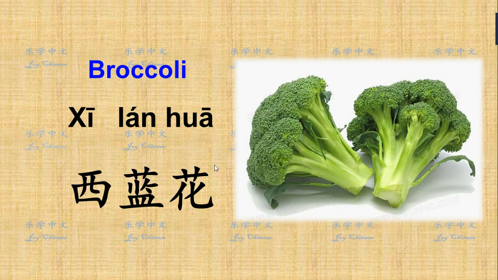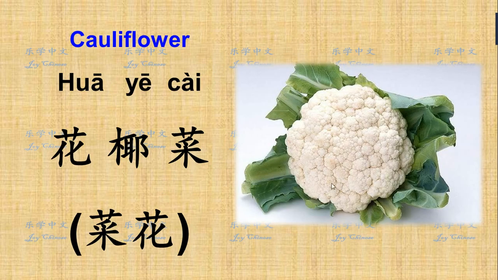Next one is broccoli, a green color. 西兰花. 花 means flower, so it looks like a flower. 西兰花. Next one is cauliflower.